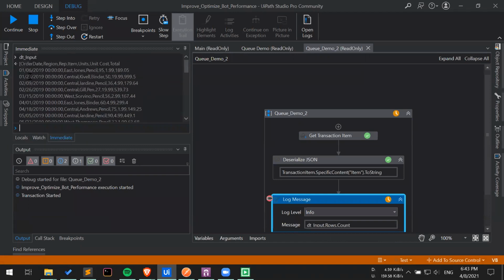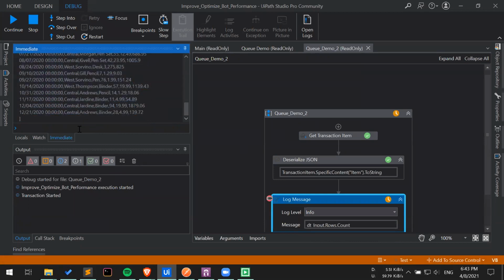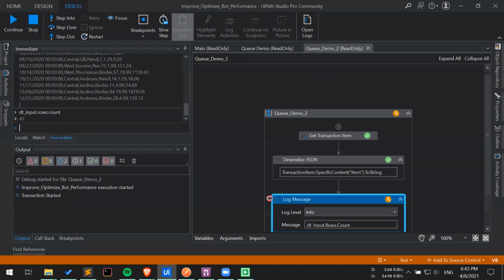Okay, so as you can see, our data table looks fine. Let's see how many rows it has. It is having 43 rows.